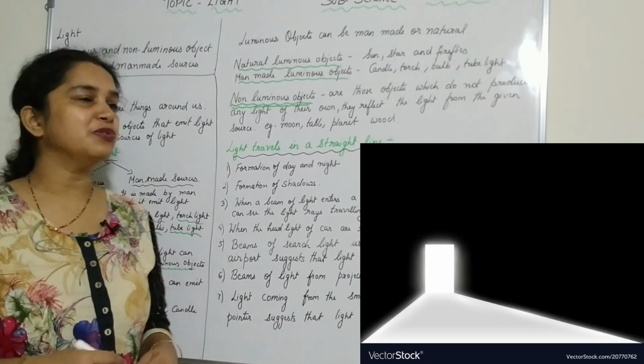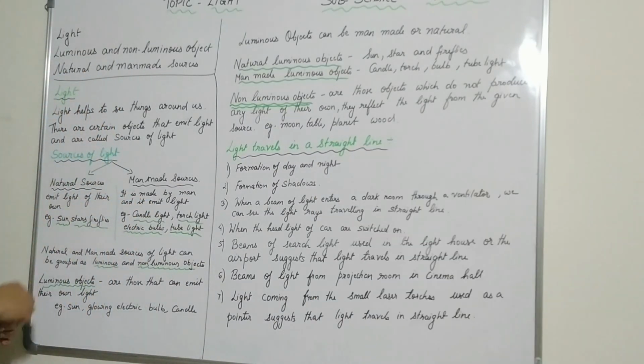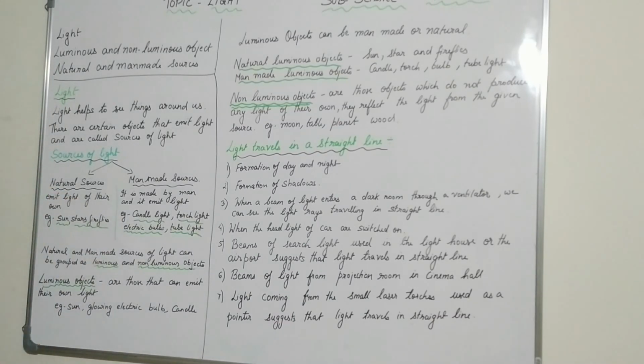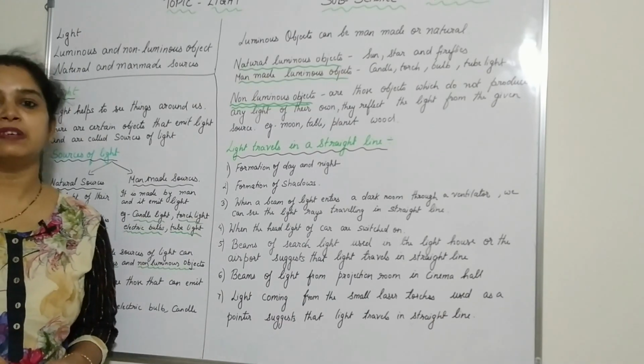So today we are going to study about light. In this chapter we are going to study about light, luminous and non-luminous objects, and the natural and the man-made sources of light.